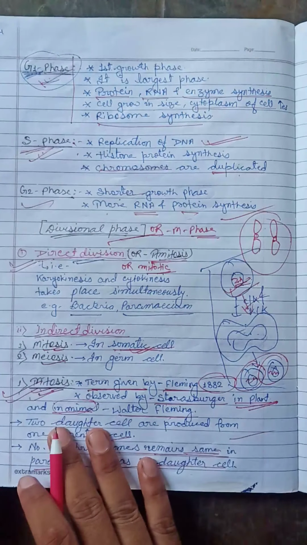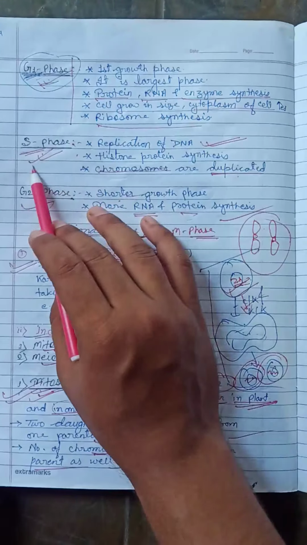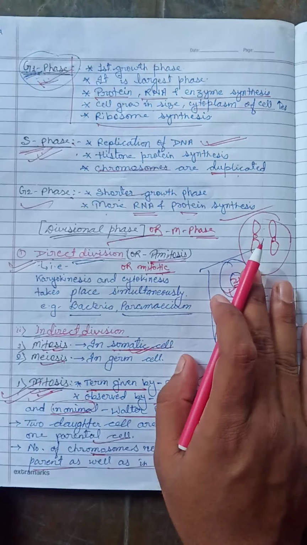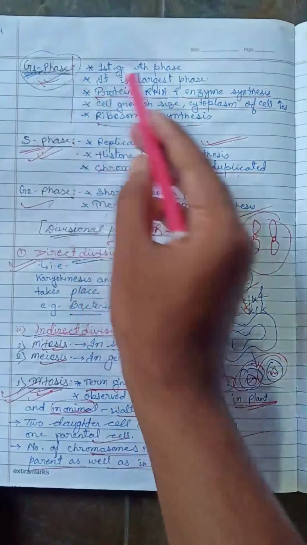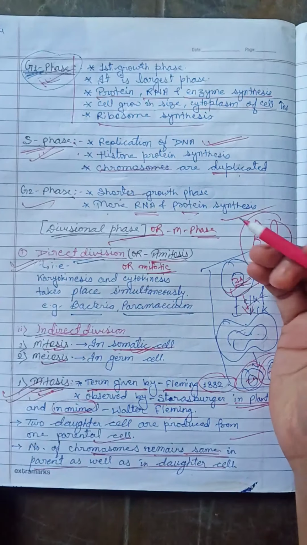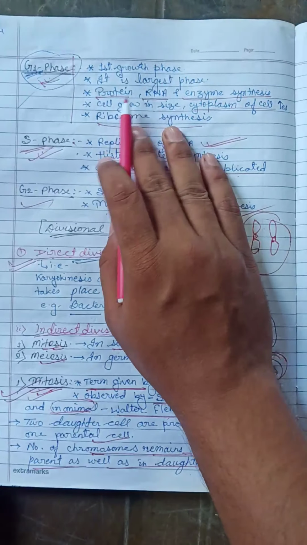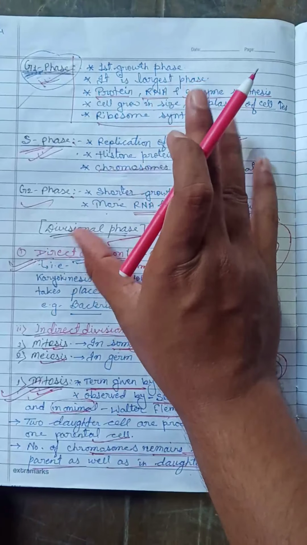We have already discussed the characteristic features of the G1 phase, S phase and G2 phase. Let me remind you once more. In the G1 phase, protein, RNA and enzyme synthesis takes place because it is the first growth phase and it is the largest phase of every cell division.